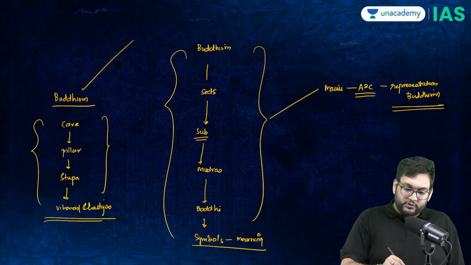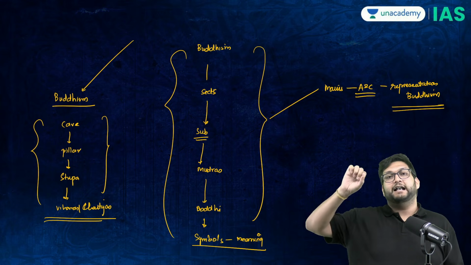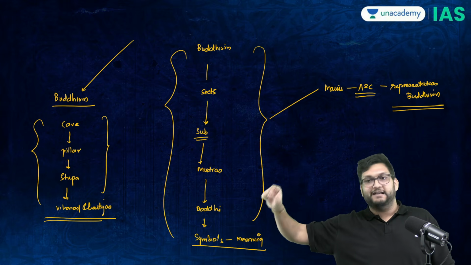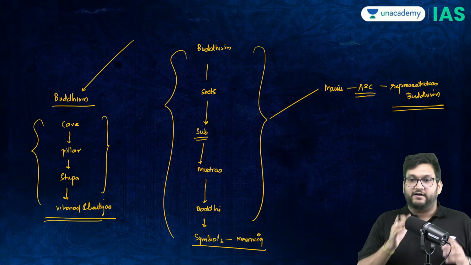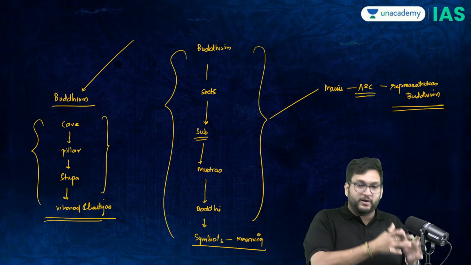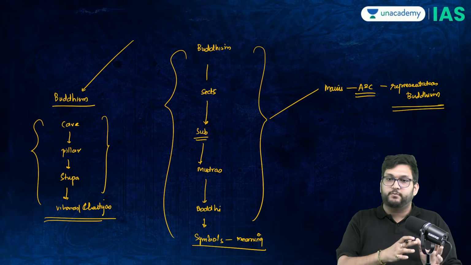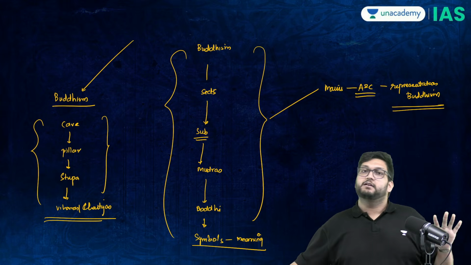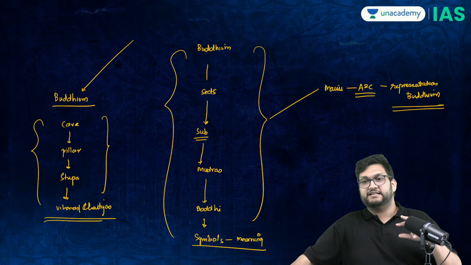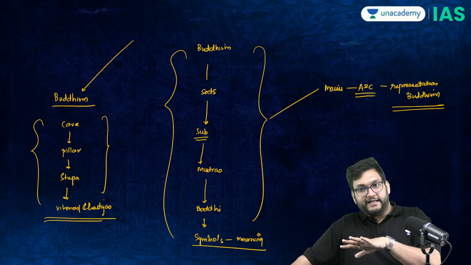Therefore, this you have to look out for, because what I'll do is I'll do Buddhism, Jainism, and its manifestation of architecture under art and architecture, where we have Ajanta, Ellora, the concept of stupa, stupa architecture, evolution, what are the components of stupa, what are the pillars. So today I have done Buddhism. In the next session, I will do Jainism. Then I will do architecture.